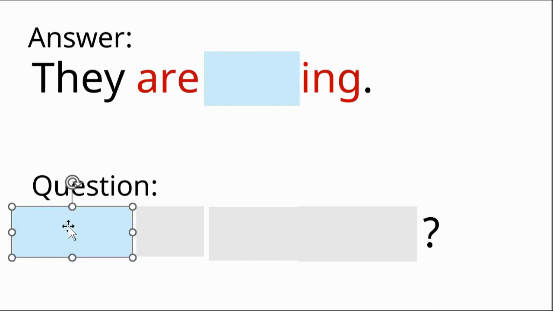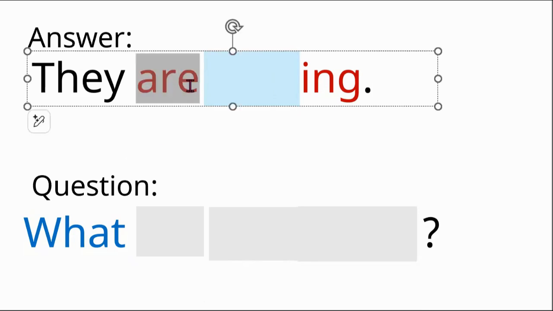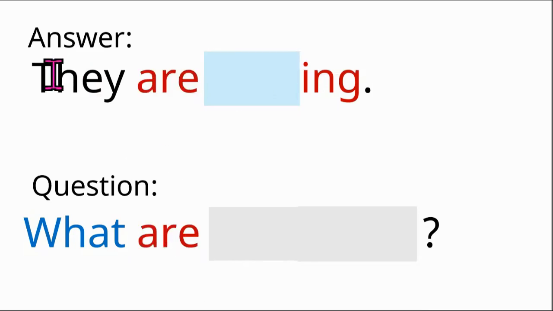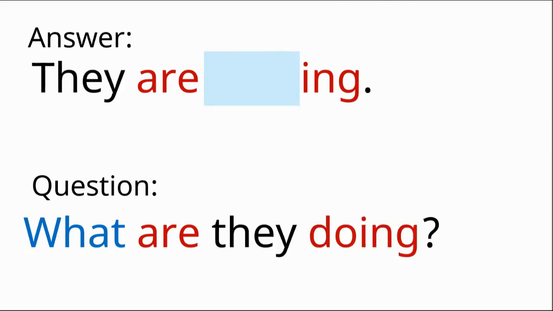So we will ask, what are they doing? If we don't know the action, we ask, what are they doing? The answer is they are reading.